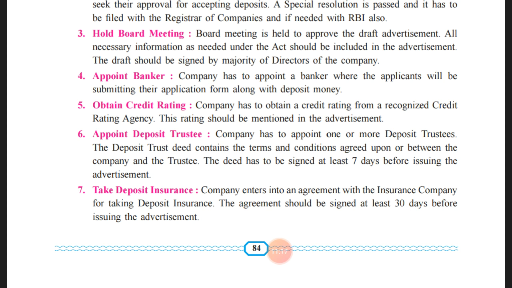The deed has to be signed at least 7 days before the issuing of advertisement. So the trustee has to commit into existence 7 days before the issuing of the advertisement related to the public deposit, and accordingly the things should be signed.